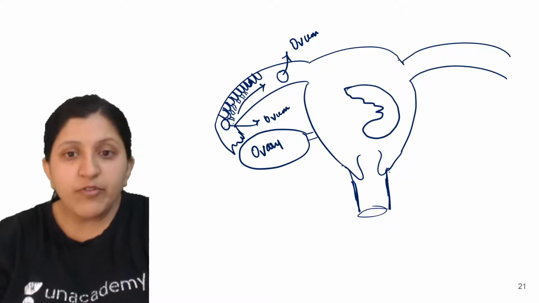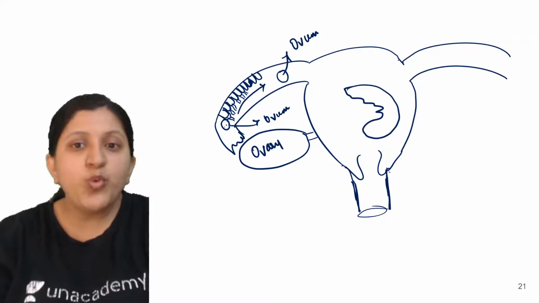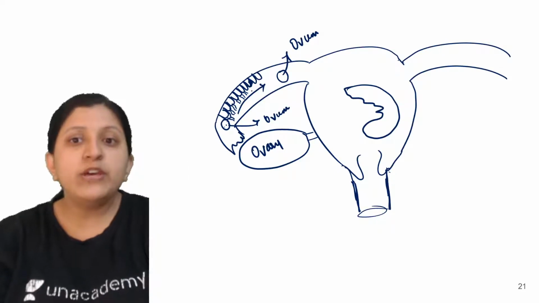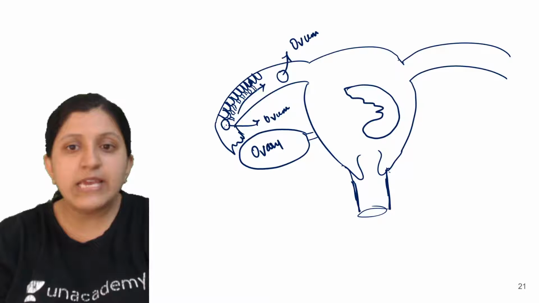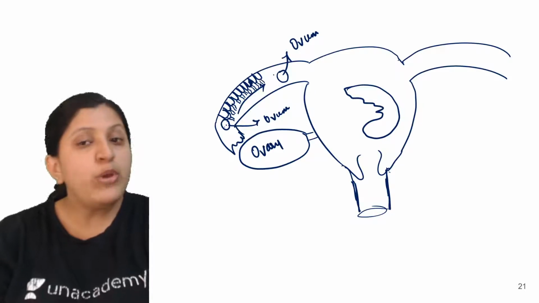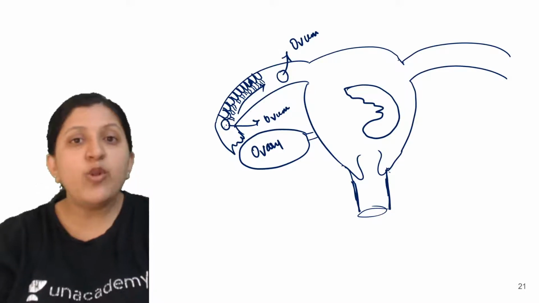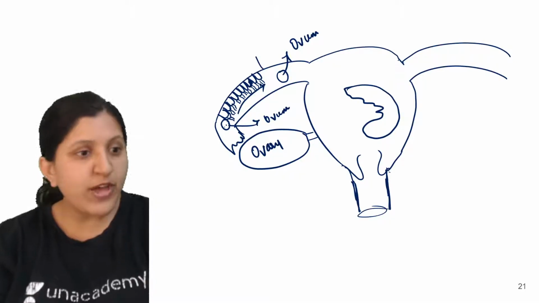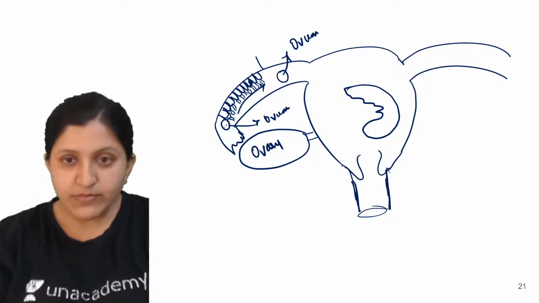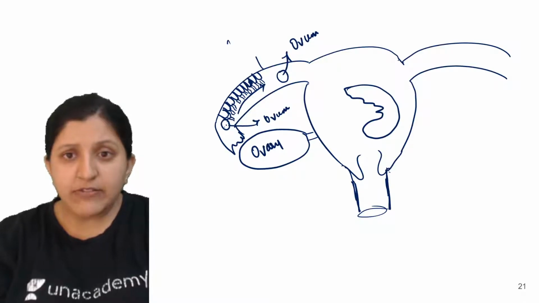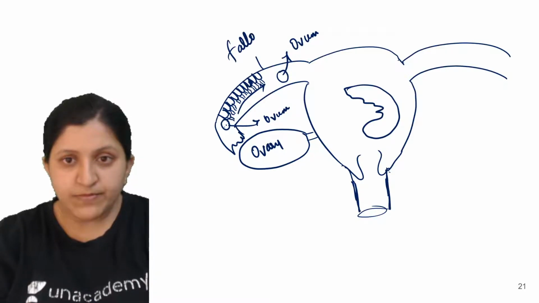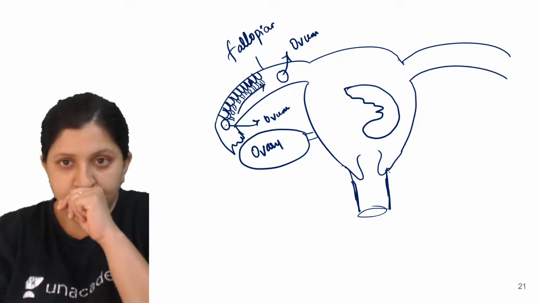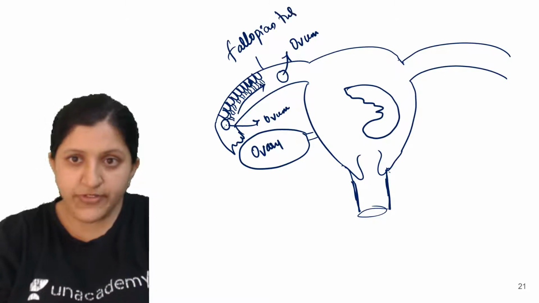So the ovum is going to move from here to here because of this ciliated epithelium lining this fallopian tube of the uterus. That is the female reproductive system basically. So here is the fallopian tube.